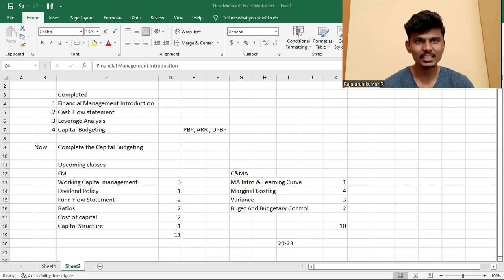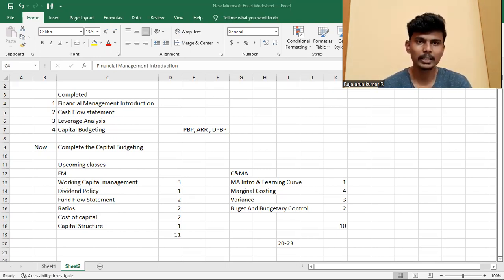Okay. And then in the upcoming classes, financial management, working capital management, I completed in 3 classes. Then dividend policy, we take 1 class. Fund flow statement, we take 2 classes, more than enough. Ratio analysis, 2 classes, more than enough. Cost of capital, I take in 2 classes. Capital structure, 1 class. Management accounting introduction and learning curve, I take 1 class.